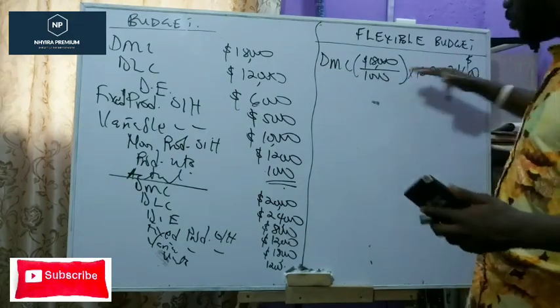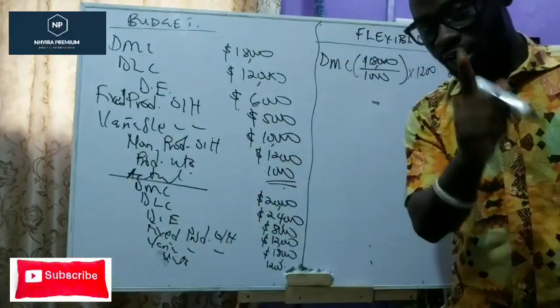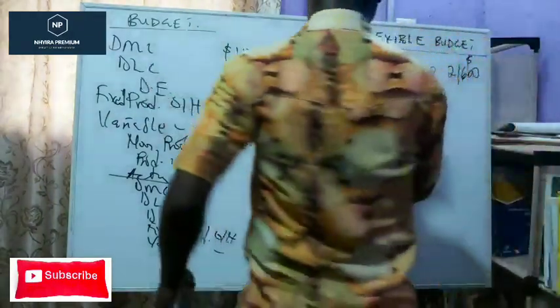So that is how we get what? The direct material. And then we do the same thing for them. But there is a surprise somewhere. There's a surprise somewhere for you. So look at the next one.